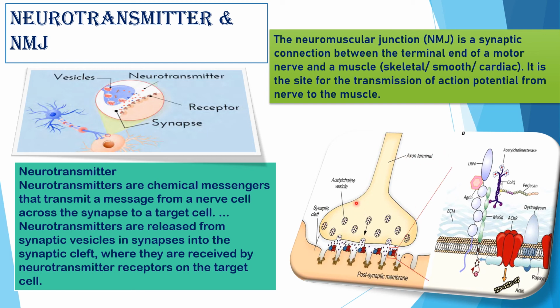This is axon terminal, this is acetylcholine vesicle. This is synaptic cleft, this is postsynaptic membrane. Again same thing will be repeated over here. This is acetylcholine vesicle, and here you can see the mechanism. But this mechanism is not in your syllabus. You just read this portion as neurotransmitter. Okay?